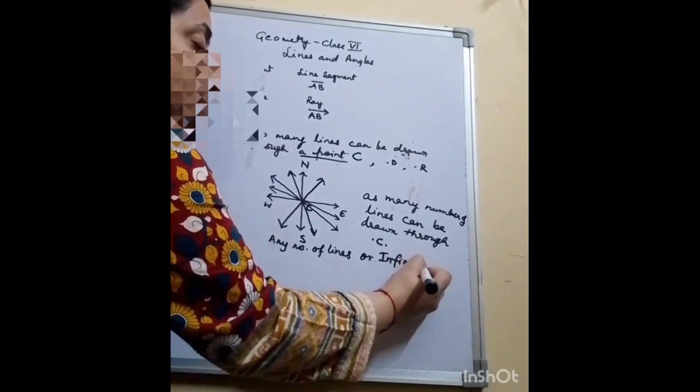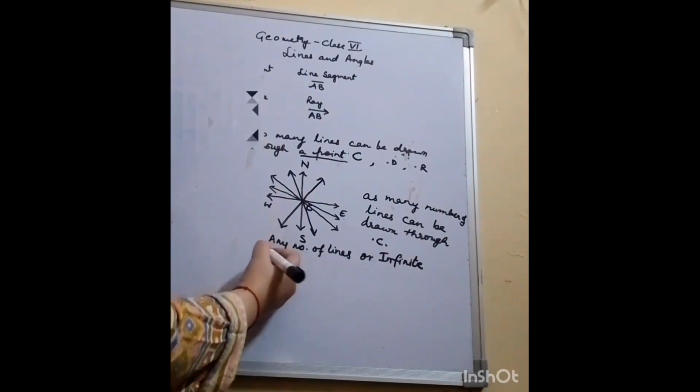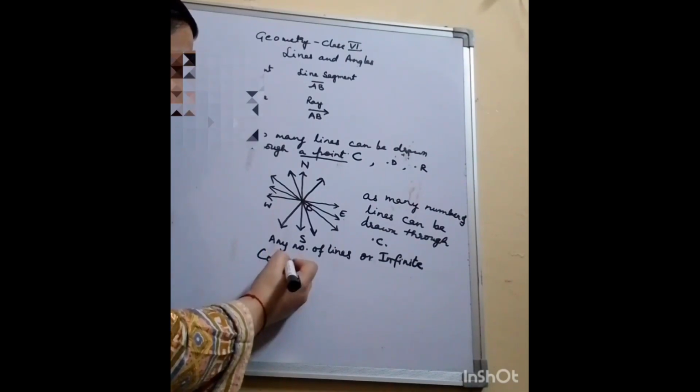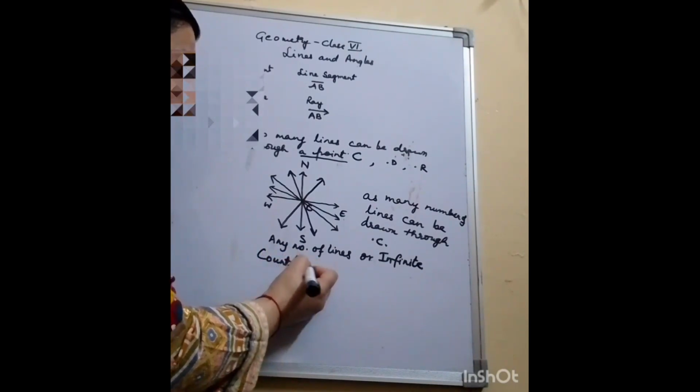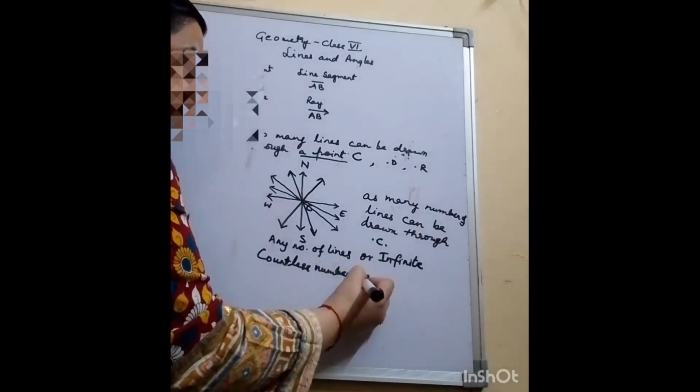Infinite means countless number of lines can be drawn through the point C. So another word is countless.